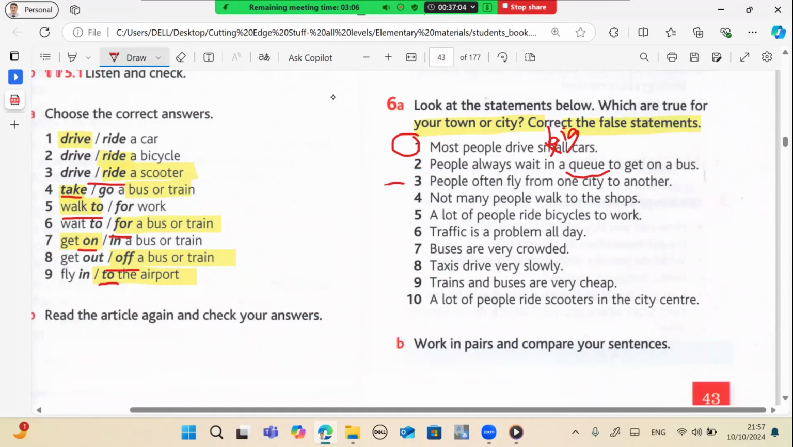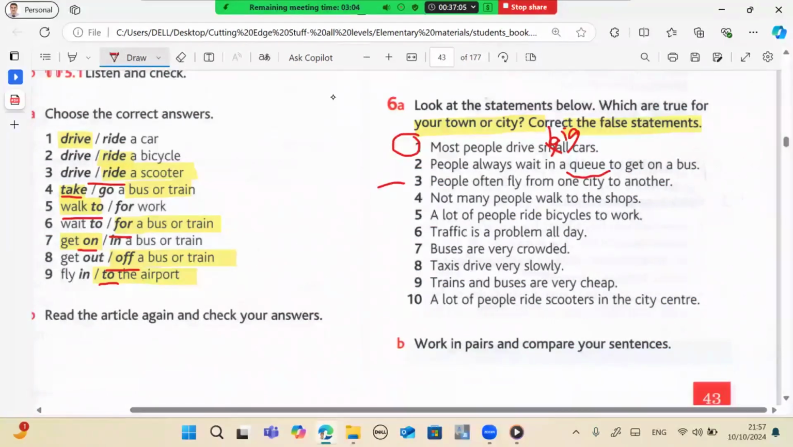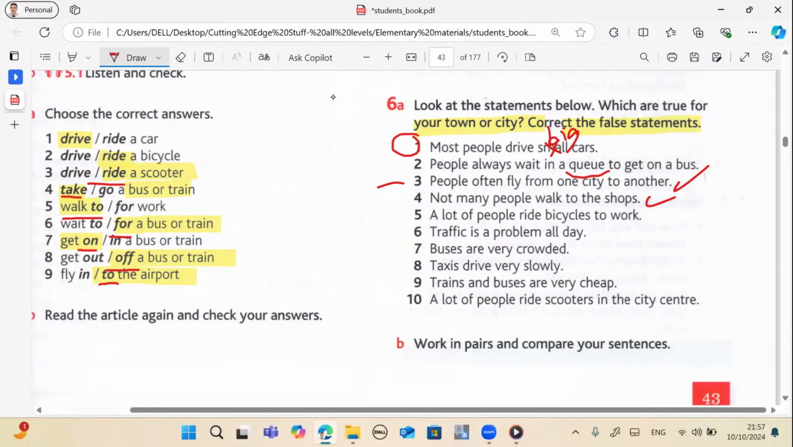Type next. People often fly from one city to another. Yes, right. This is true for you, especially from Dammam to Jeddah and so on. Okay, not many people walk to the shops. Right, it's true. Why? Because it's boiling, it's hot. So you can't walk to the shops. You must use a car.